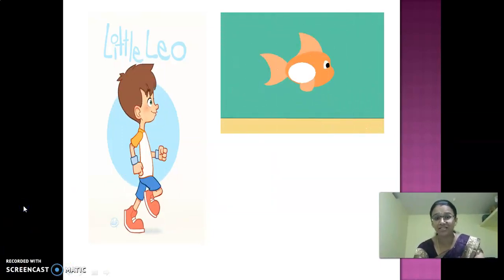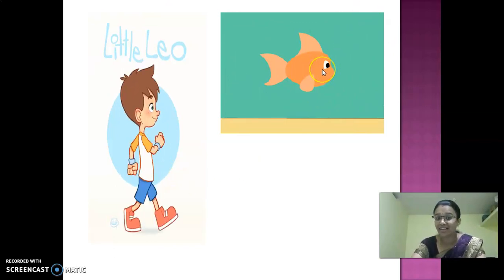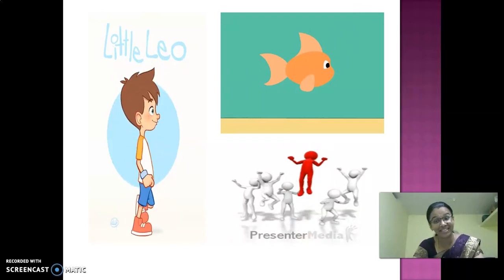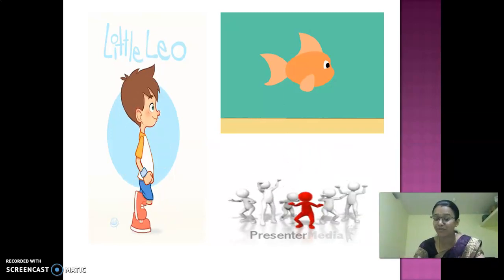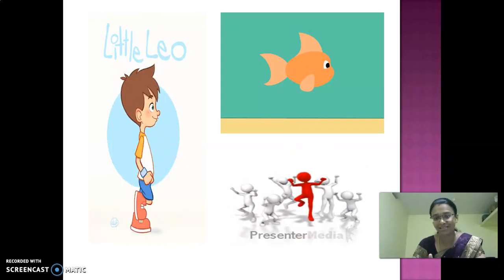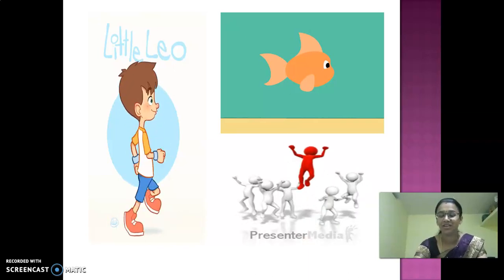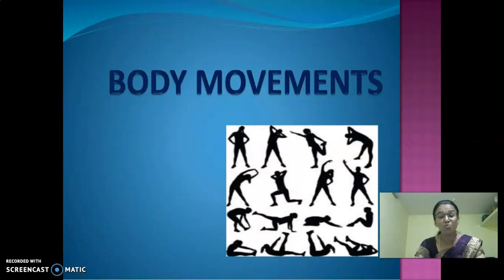Here, a boy is moving, right? And then, the boy is moving here. So, what is this action? He is walking, right? And what does the fish do? They swim, right? And then, we can jump. These are all actions, right? We can jump, run, and then sit, stand, swimming, flying. Everything is movement. Am I correct or not? Everything is movement. So, what is our lesson? Yeah, very good. Our lesson is body movements.